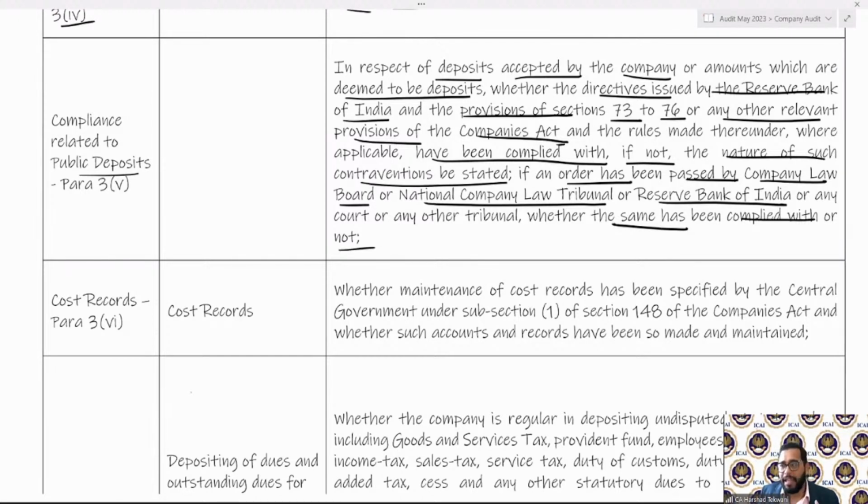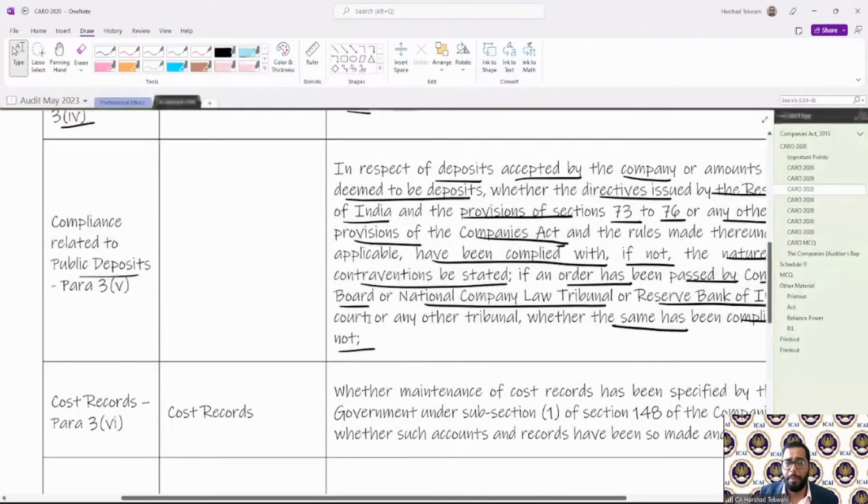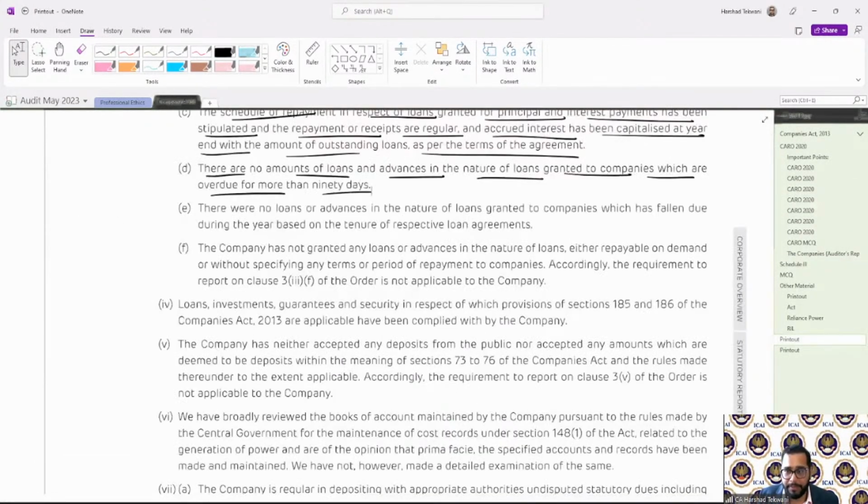So if there is any public deposit with the company, if a company has accepted any deposit, whether the provisions of sections 73 to 76 of the Companies Act and the directives issued by the RBI with respect to the public deposit have been complied with or not. If not, then the order passed, and whether the order has been complied with or not. So that is related to the public deposit. Let us see some of the examples.